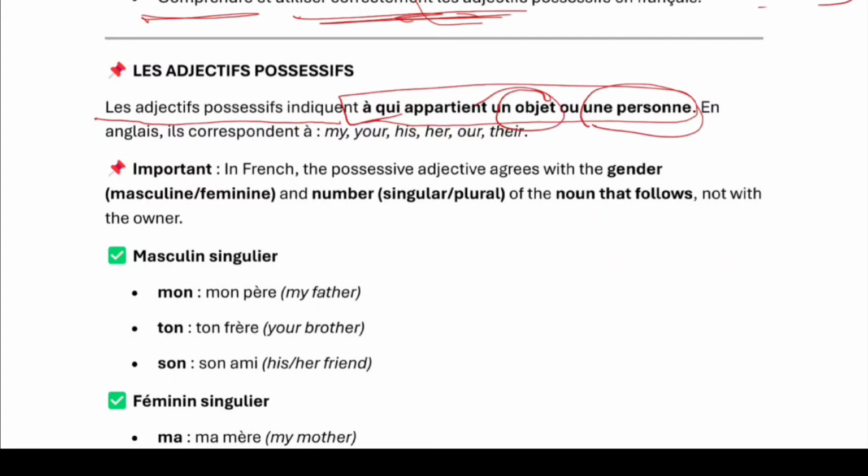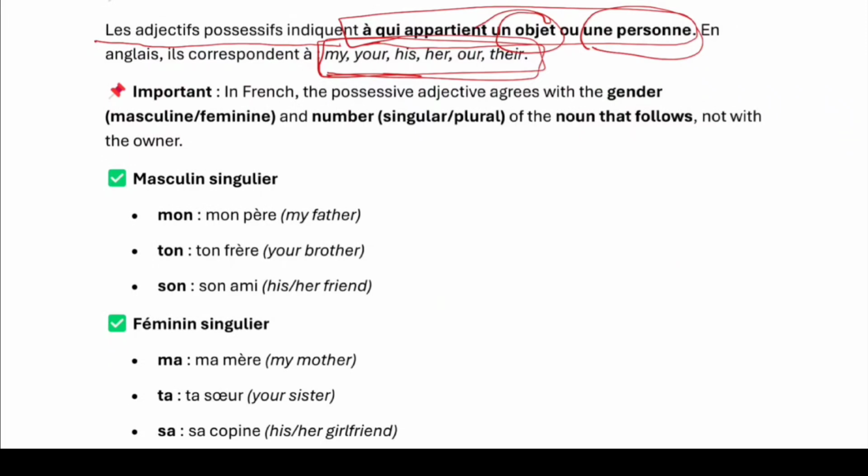It's a sense of possession, as I already told you in the beginning. In English, it corresponds to my, your, his, her, our, their, etc. And I have already told you that it will agree in gender and number, which we will look at below.